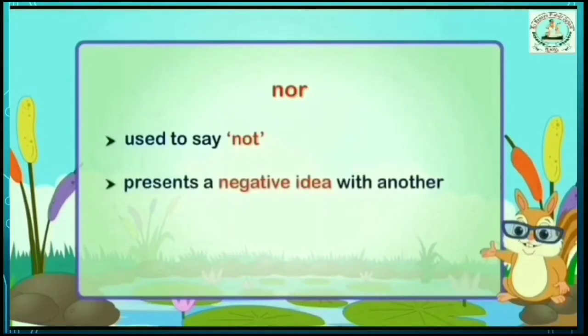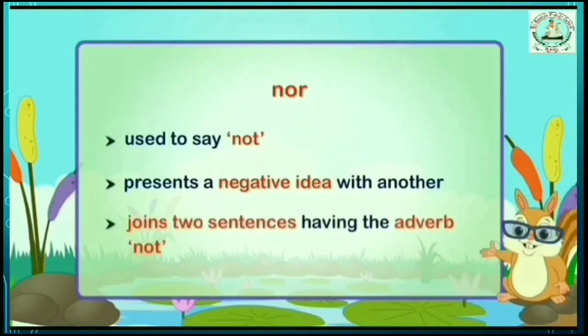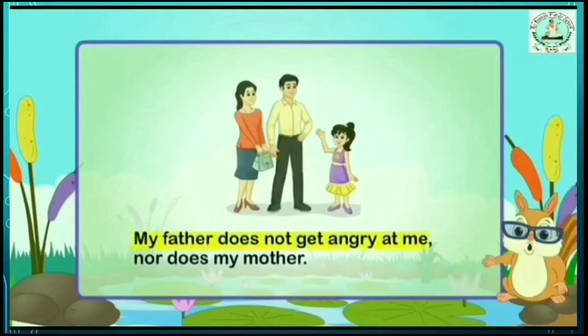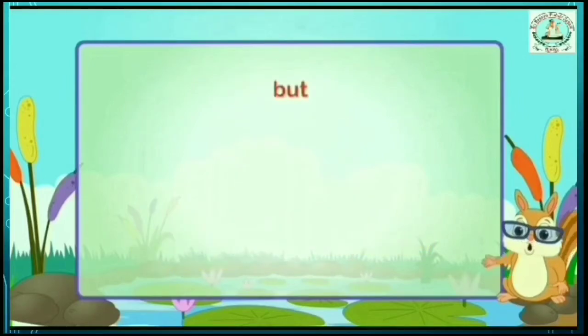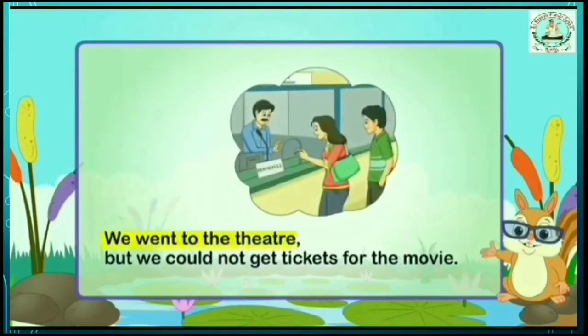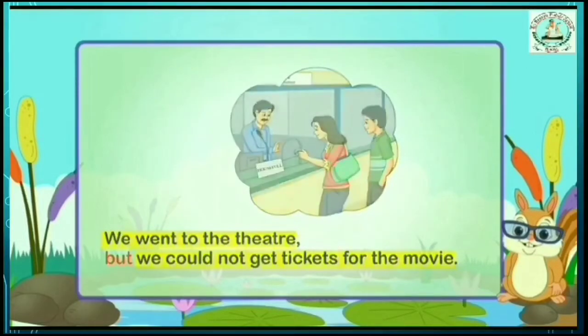And third one, nor, is used to say not and presents a negative idea with another, or joins two sentences having the adverb not. For example, my father does not get angry at me, nor does my mother. Here two negative sentences are joined by nor. And fourth one, but, shows contrast or opposite ideas. For example, we went to the theatre, but we could not get tickets for the movie.